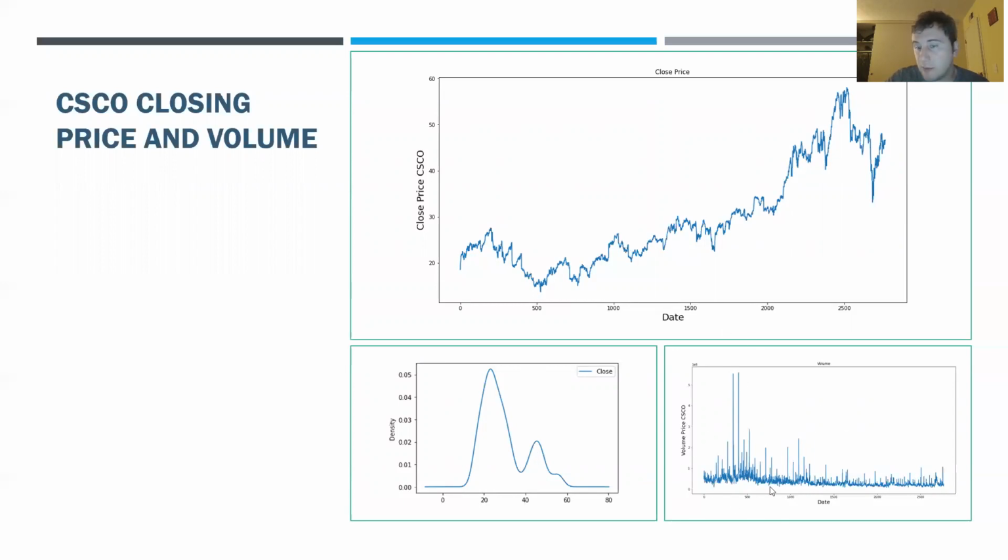The volume here is the last thing that I graphed out, the volume of the trading. And this again is just volume over time. And so we can see just a couple of big trading days in the past 10 years here for Cisco Systems, and then it just kind of seems to level off.